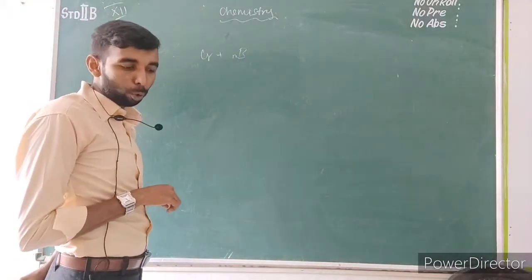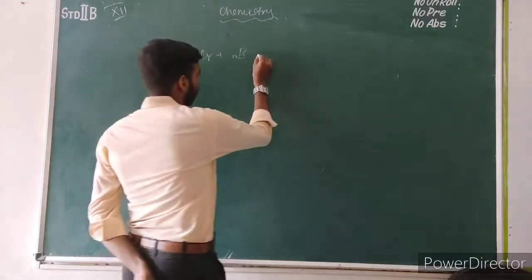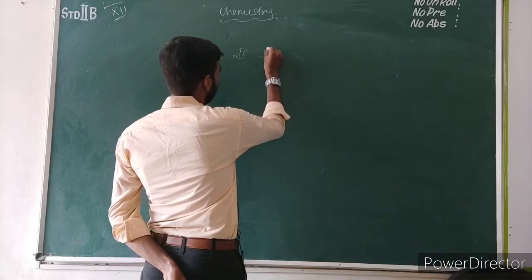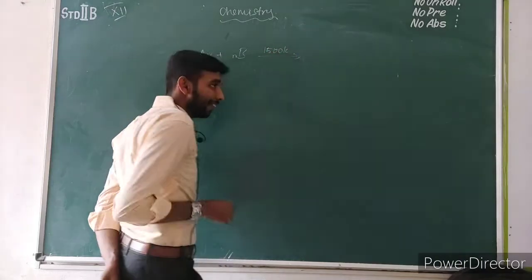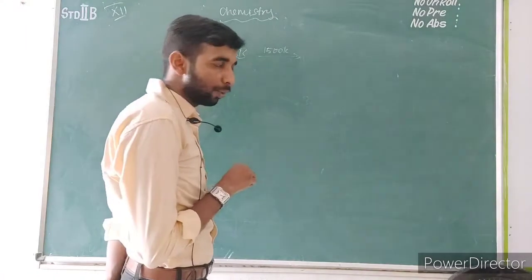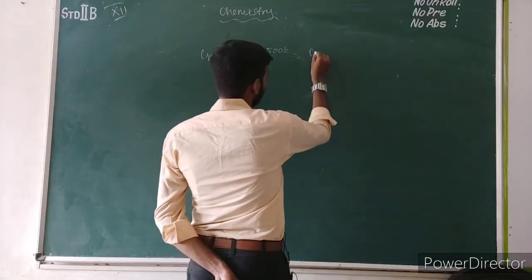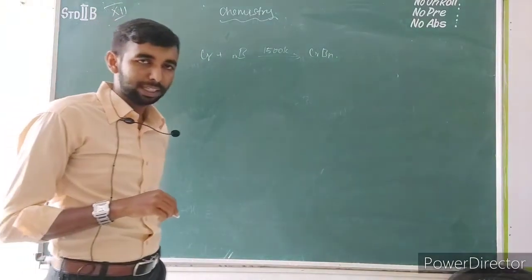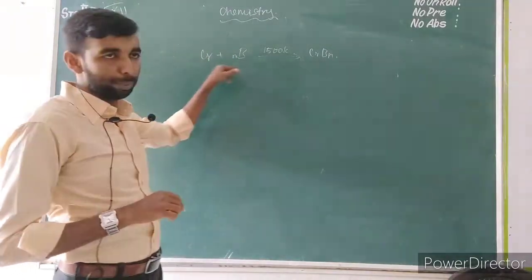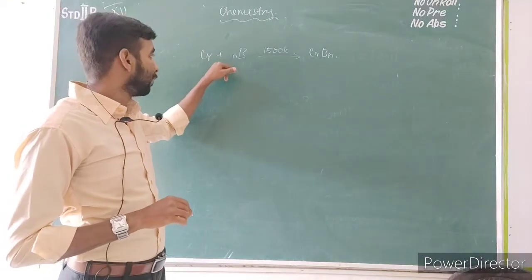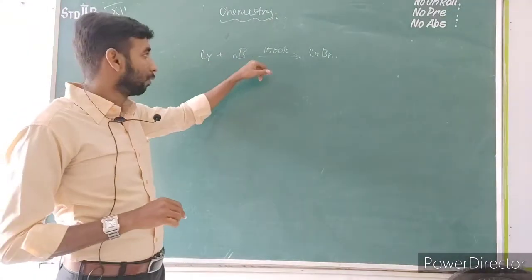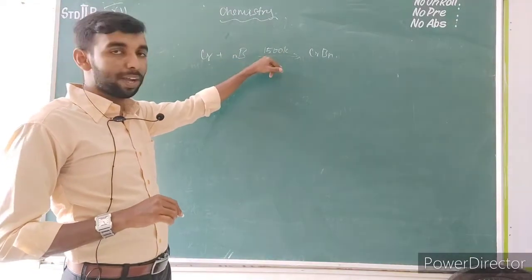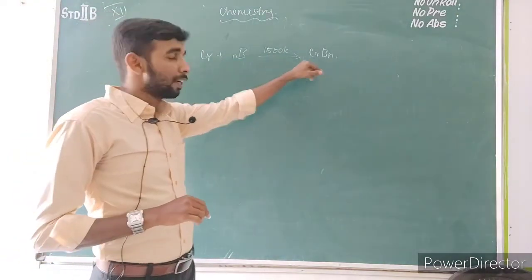If you add chromium and boron together and heat this combination up to 1500 Kelvin, it will give chromium boride. This is called a metal boride. This is the reaction of direct combination. A direct reaction occurs between the chromium and boron at high temperature. If you heat this component up to 1500 Kelvin, you will get the chromium boride.